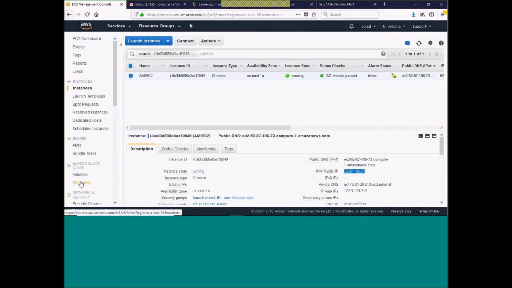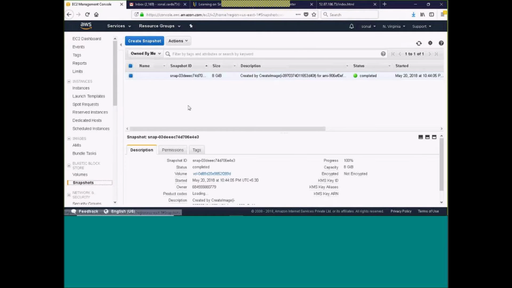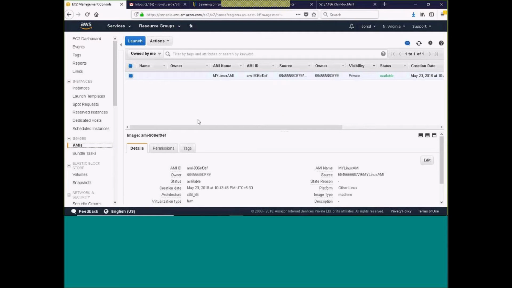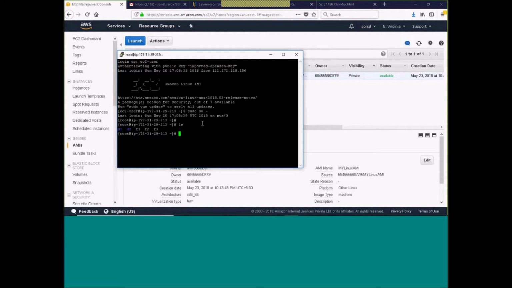If you see here under snapshot, you can see this is the snapshot of my AMI. Okay, so this another practical demonstration is over. Now the next demonstration highlighted is creating an EBS volume, meaning create an EBS volume and attach it to the existing one. Okay, so before that, I will just show you.